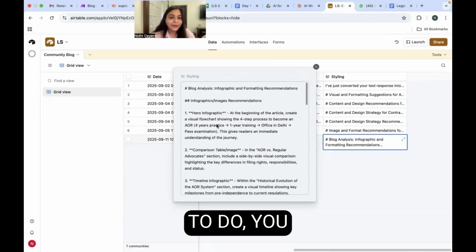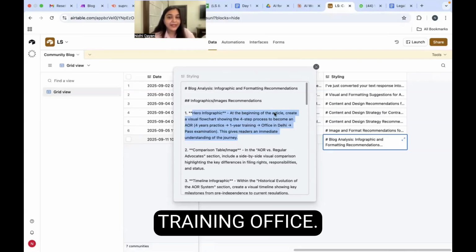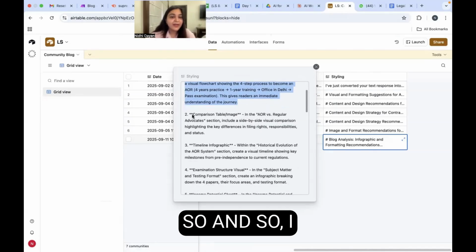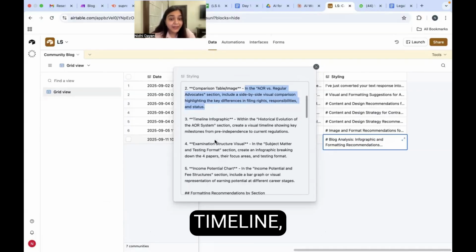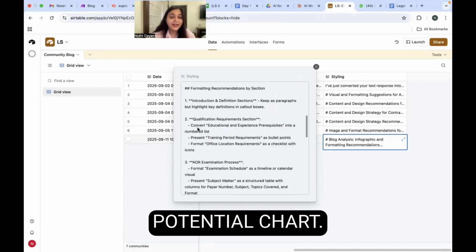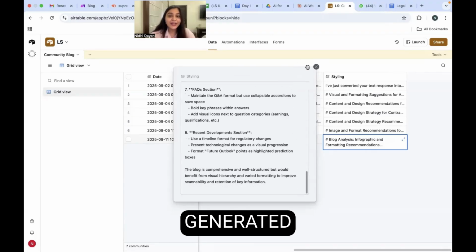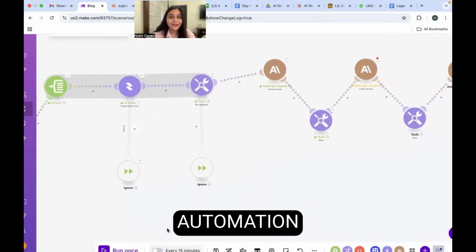Now all I need to do, you can see that I should have a visual flow chart of a 4-step process for becoming an AOR. So 1 year training, office, so and so. I should give a comparison table that if you're an AOR versus regular advocate, what is going to be the comparison? Timeline, examination structure visual should be given, income potential chart. Every single thing is generated by this wonderfully executed automation right here.